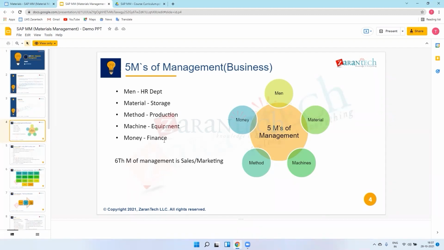And to manage all these things, money will be there. So that is coming in finance. So these are the 5M management system in every business. Without this 5M, business cannot run. So this we will see in our SAP MM.